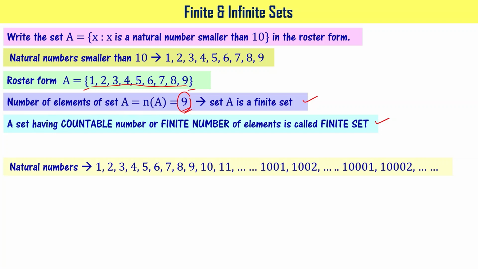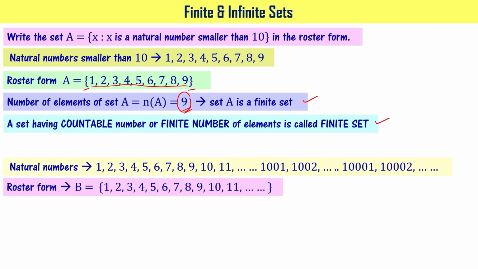Instead, if you are asked to write the natural numbers, you can start writing from now and forever you will be writing, right? That's what we learned about natural numbers: 1, 2, 3, 4, 5, 6, 7, and so on. And this is endless, right? In the roster form, you can write it as B equal to {1, 2, 3, ...}. Actually, you can use capital N here instead of B simply because that denotes the natural numbers.